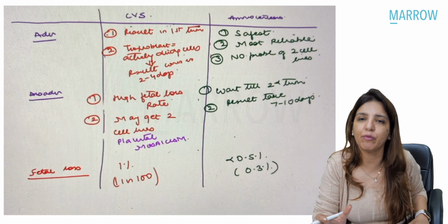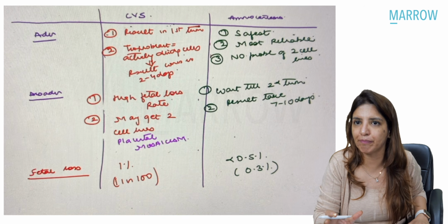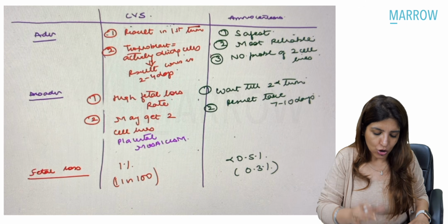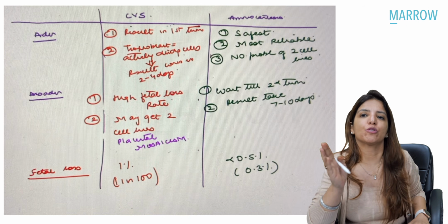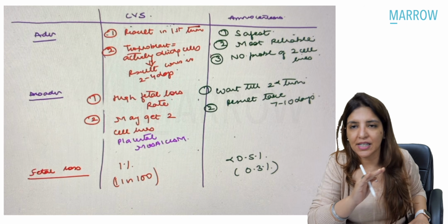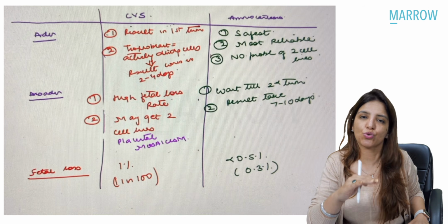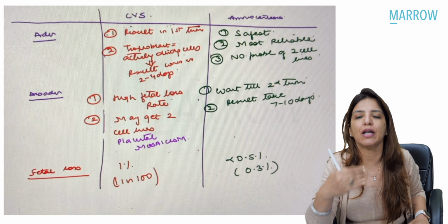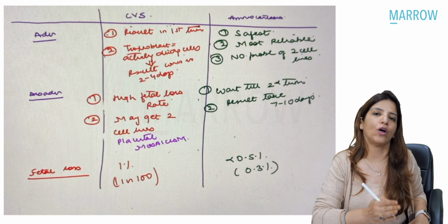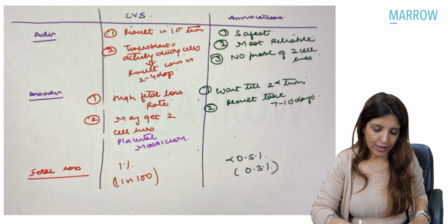Why is it more reliable? Because in case of chorionic villi sampling, you can get two cell lines. That is called placental mosaicism. But that doesn't happen in case of amniocentesis. So yes, amniocentesis is more reliable and more safe than chorionic villi sampling, right?